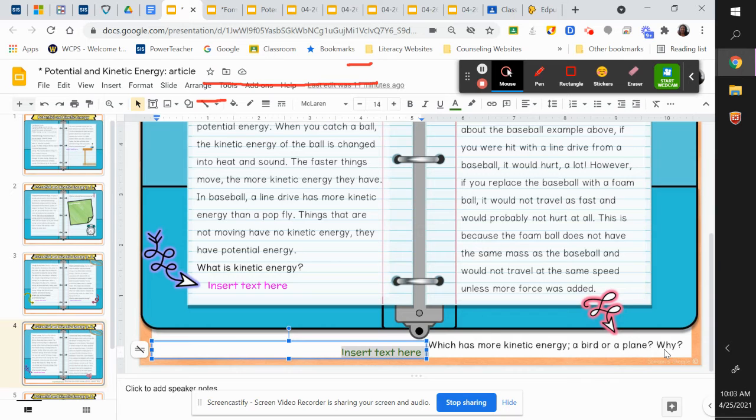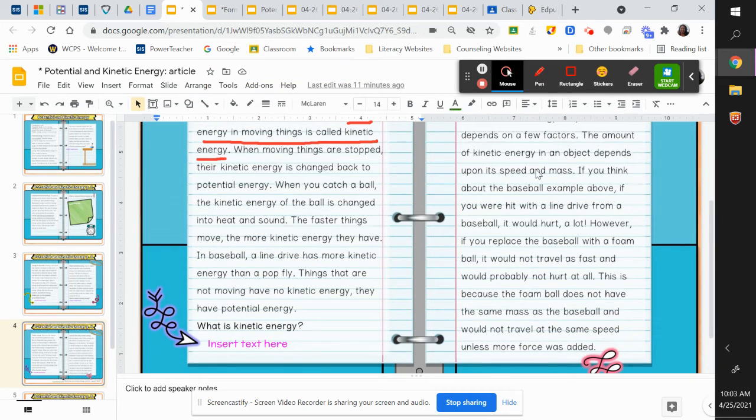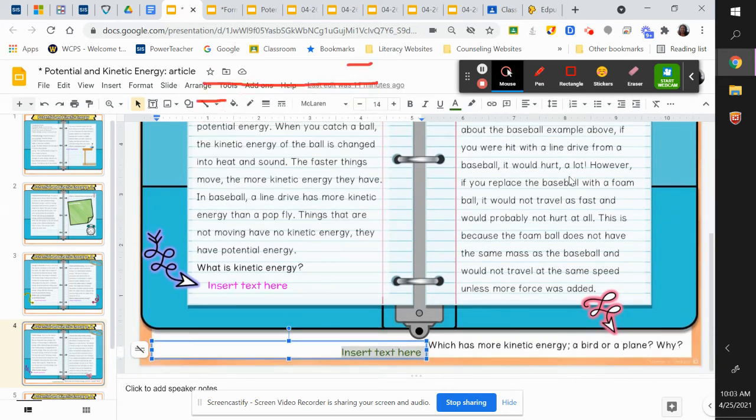So remember what we set up here, speed and mass, right? Which one's going to travel faster, a bird or a plane? Which one has more weight to it, right? And hitting you would be much more dangerous. So which one has more kinetic energy? You're going to put your answer in this text box here. Okay.